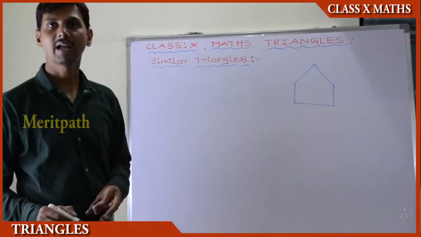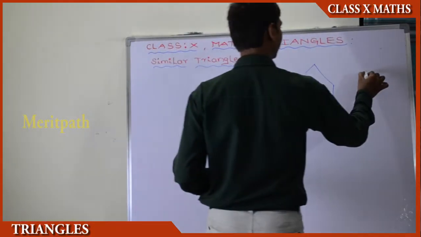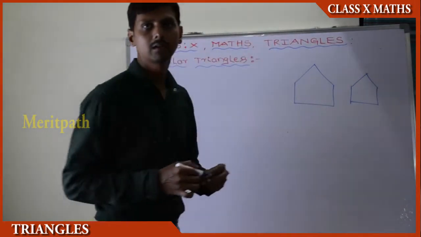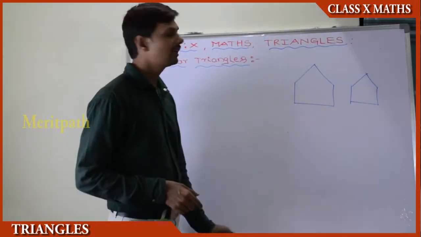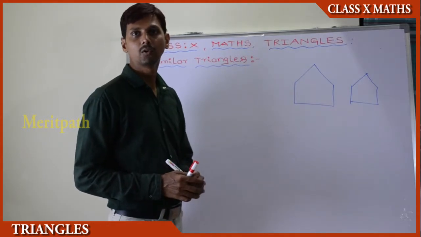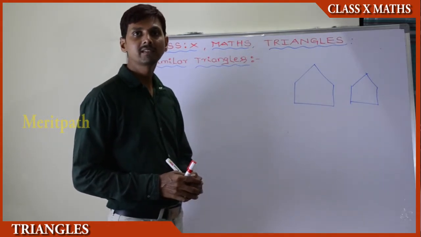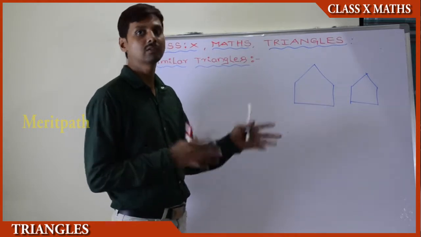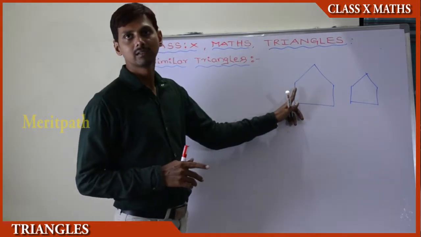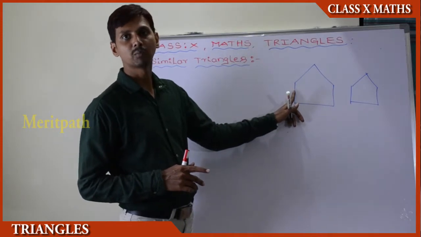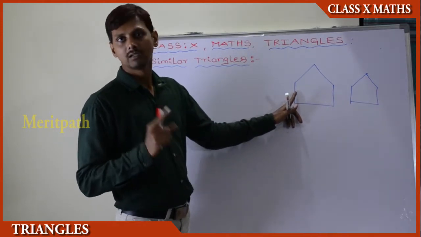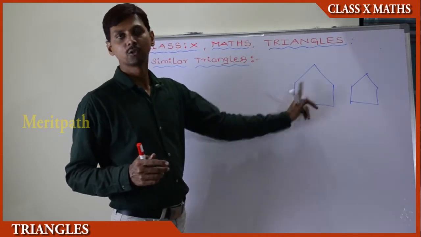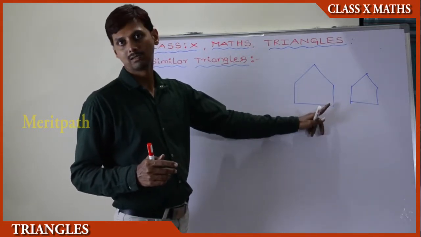Geometrical figures which are having more than 3 sides, we have discussed earlier. So the corresponding angles of these two geometrical figures must be equal, and also the corresponding sides must be in the same proportion. If any one of the statements is not satisfied, then these two geometrical figures are not similar.